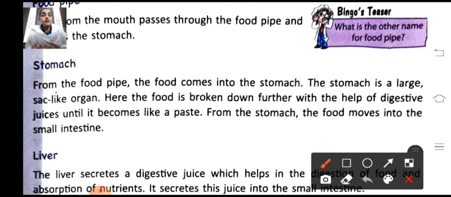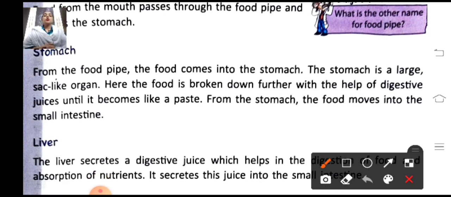The digestive juices mean the enzymes which are released in the stomach. When the food enters our stomach, the liquid substance present in the stomach helps in digestion. It mixes with the food and makes it like a paste so that it moves into the small intestine very easily.